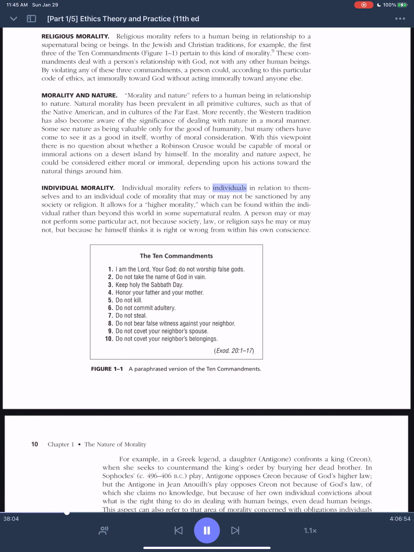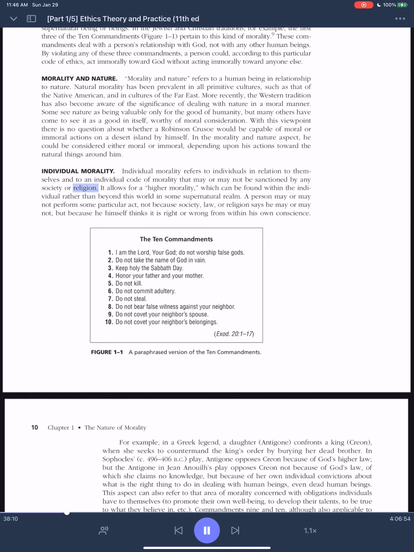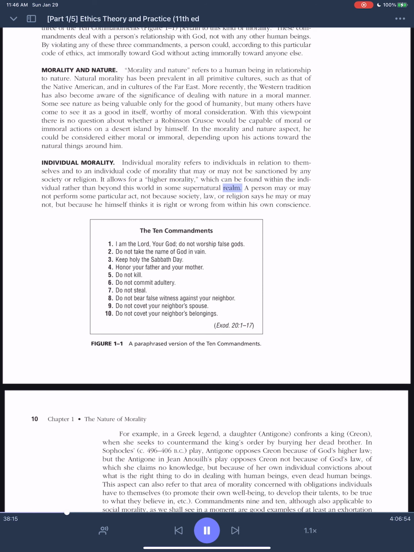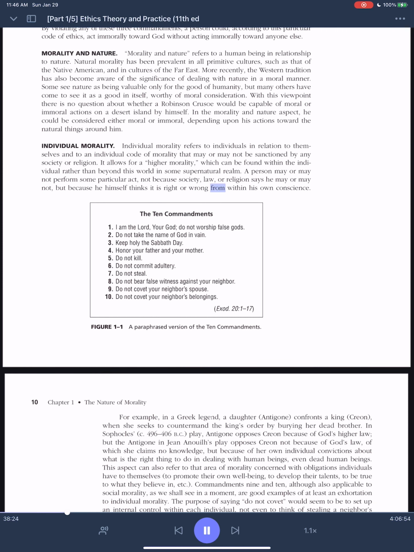Individual morality refers to individuals in relation to themselves and to an individual code of morality that may or may not be sanctioned by any society or religion. It allows for a higher morality, which can be found within the individual rather than beyond this world in some supernatural realm. A person may or may not perform some particular act, not because society, law, or religion says he may or may not, but because he himself thinks it is right or wrong from within his own conscience.